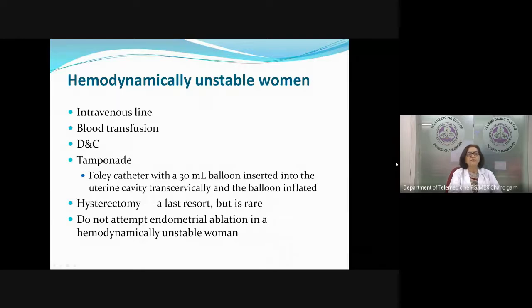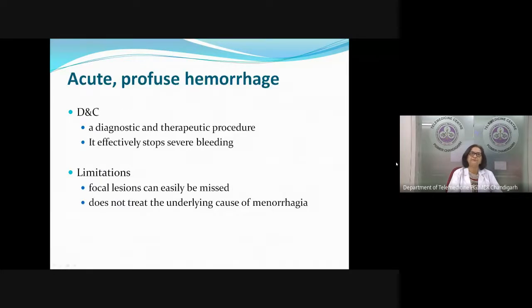The one option we have is, suppose DNC is not stopping the bleeding, we can do a tamponade with a Foley's catheter with a 30 ml balloon and insert it so that bleeding stops, and you can make the patient hemodynamically stable after giving blood and blood products. And if you cannot manage, hysterectomy is a last resort. Of course, it is rare, but remember, never try to attempt endometrial ablation if the woman is hemodynamically unstable.